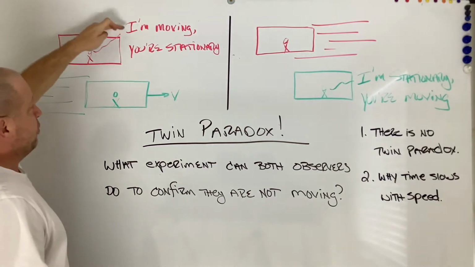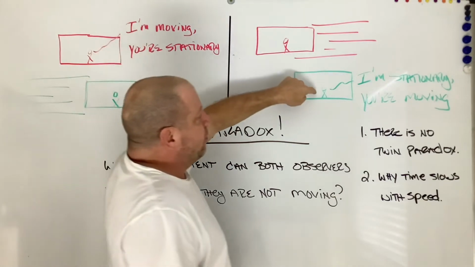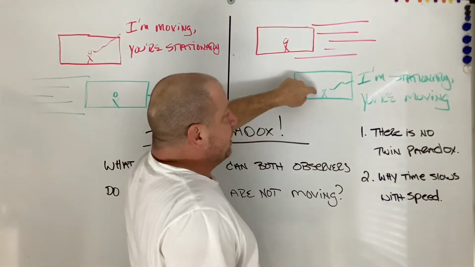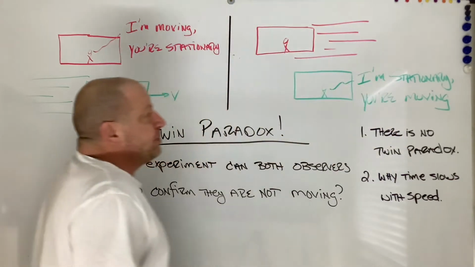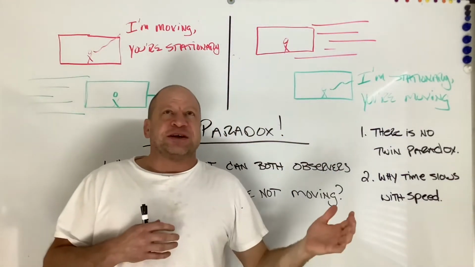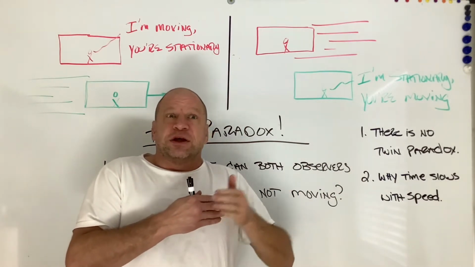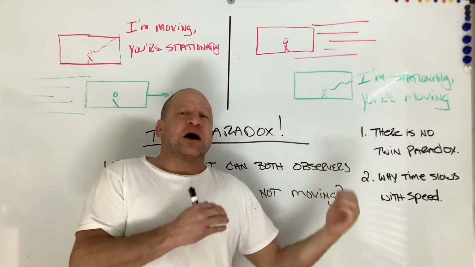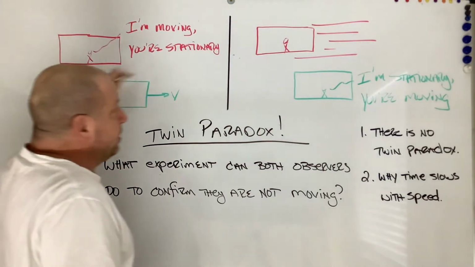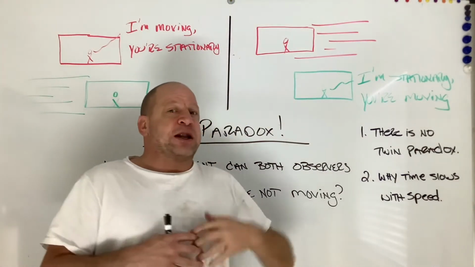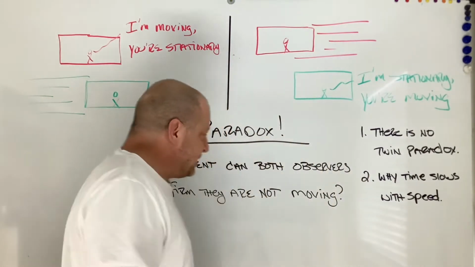So he can go, I'm moving, you're stationary. That's from his viewpoint. And then over here, if we look at it from his viewpoint, he can claim equally that he's stationary and you're moving. So we know from special relativity that when one reference frame is moving relative to another, the one that is moving actually has time slow down. So how can time slow down in both reference frames, and how can one say he's stationary and the other one's moving and vice versa? That's the paradox.